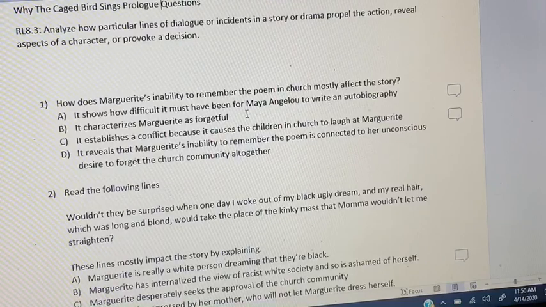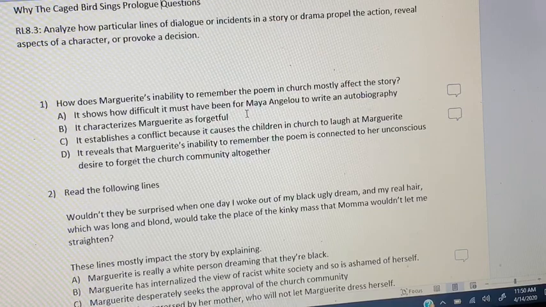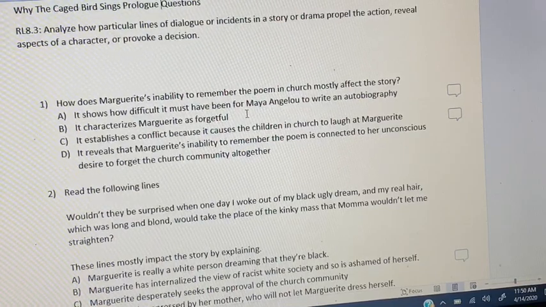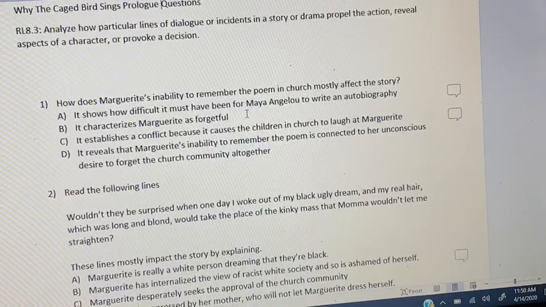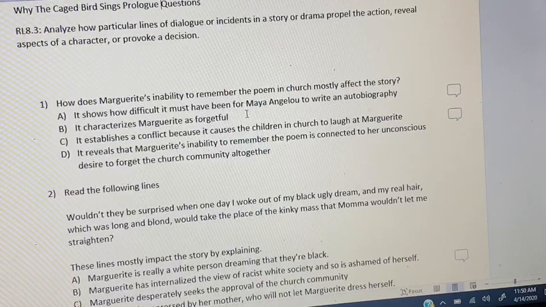D says, it reveals Marguerite's inability to remember the poem is connected to her unconscious desire to forget the church community altogether. That's really smart. It says that she's not sure if it's that she can't remember or if it's just that she has other things that she wants to focus on.